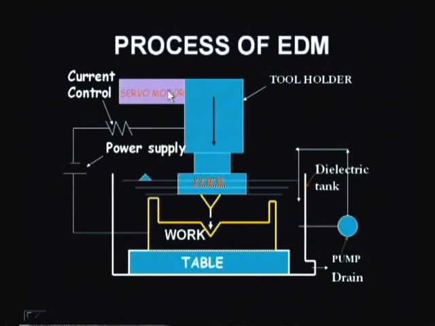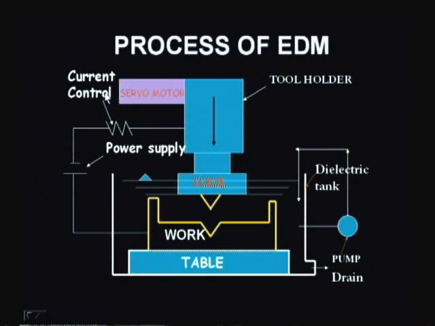The function of the servo motor is to maintain a constant gap between the tool and the workpiece. That is the function of a servo control, and this is the tool holder which holds the tool, and this is the direction of the moving of the tool, that is up and down movement of the tool. And here you can see totally this is immersed in the dielectric tank, and here the current control is there, this is the power supply.